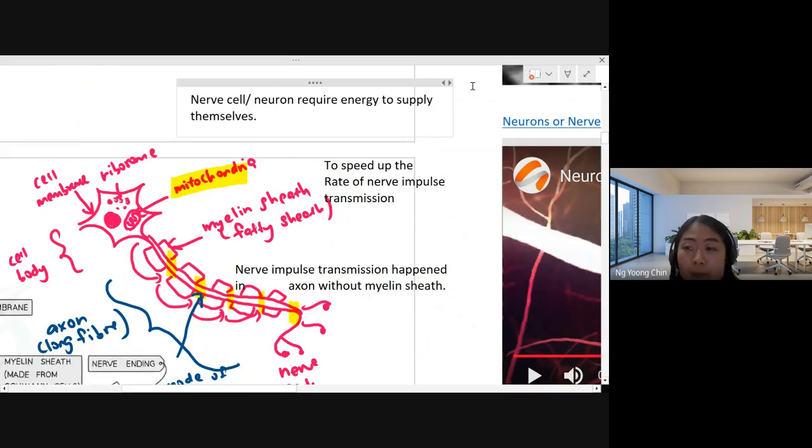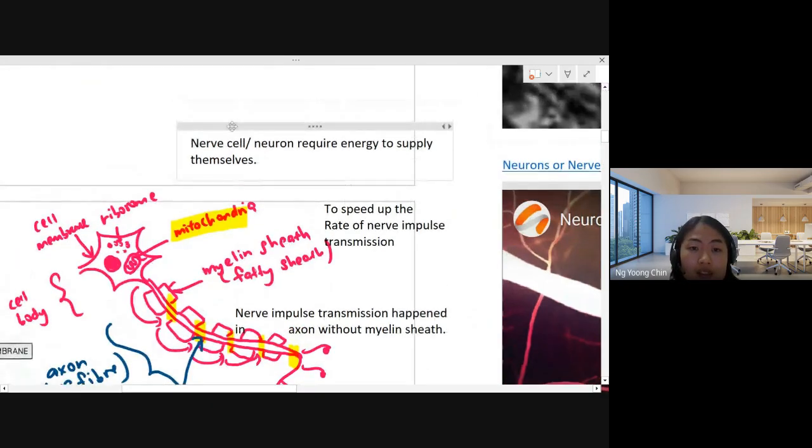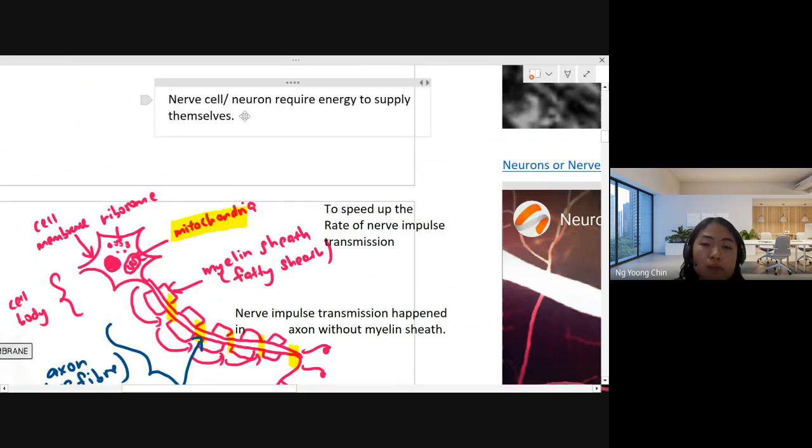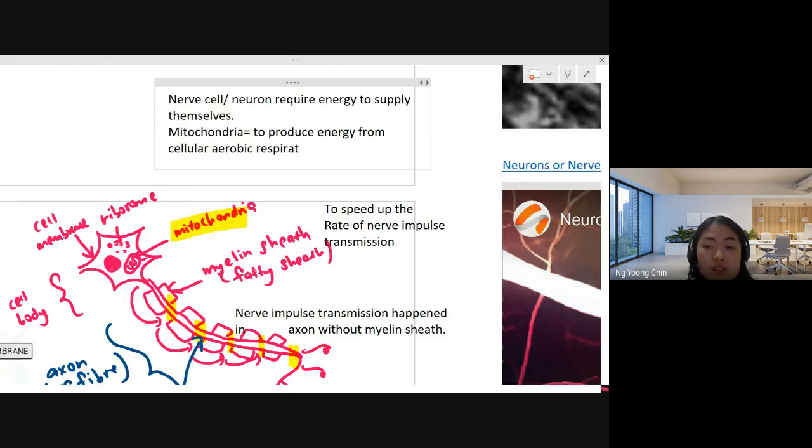Do you still remember the function of mitochondria? The mitochondria are involved in aerobic respiration, right? So the mitochondria function is to produce energy from cellular aerobic respiration. After they produce the energy, they are able to supply it to the nerve cell.